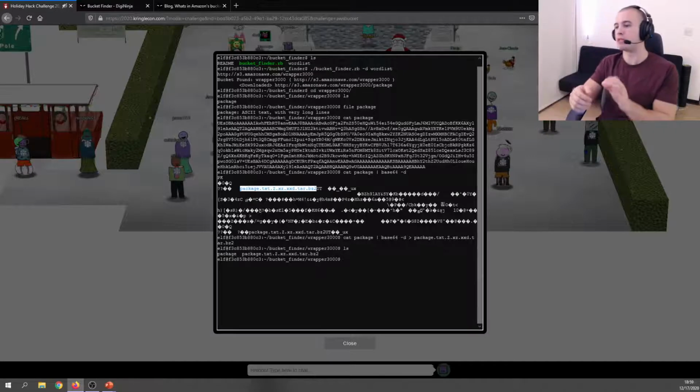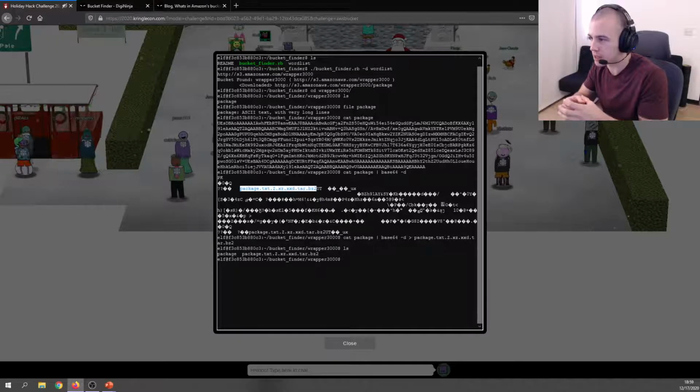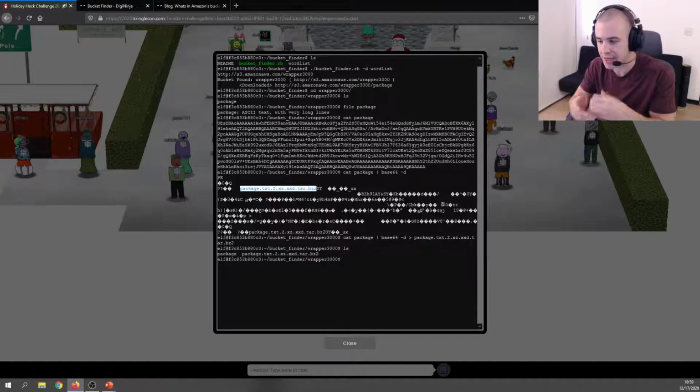Okay, so what we've done is this package file seemed to have been a base64 encoded string. We've decoded that and then sent that output of the decoded base64 into a new file. And we could discern from the output of the base64 decoded string the file name, which appears to be this. I know not to include the UT because .bz2 appears to be, I know that as a compressed file extension.